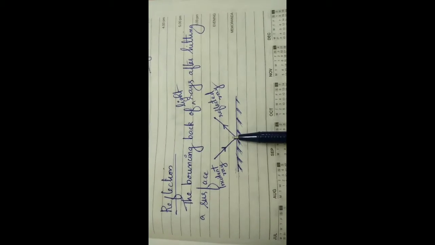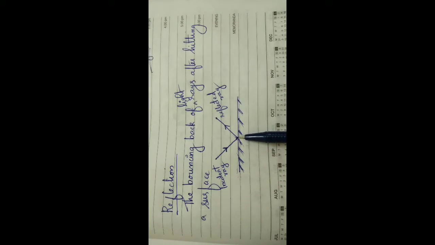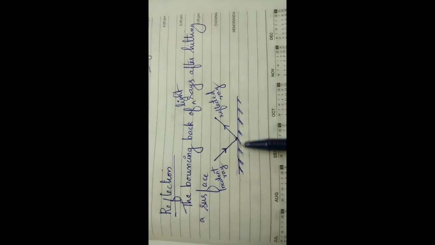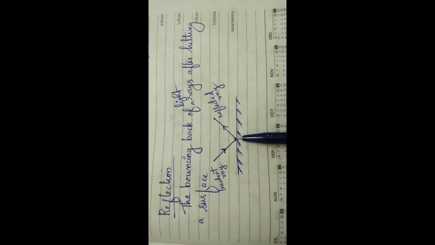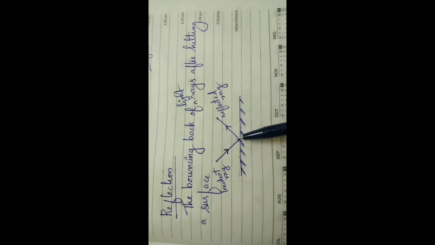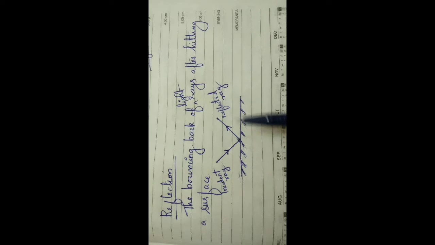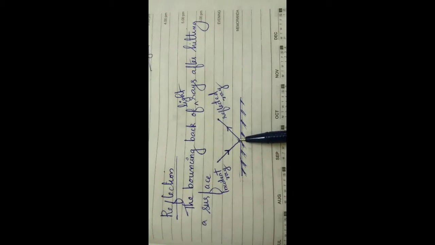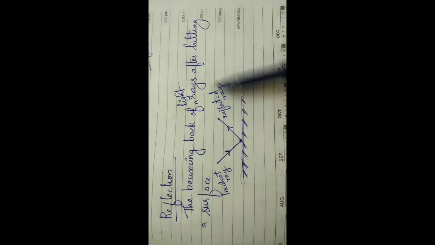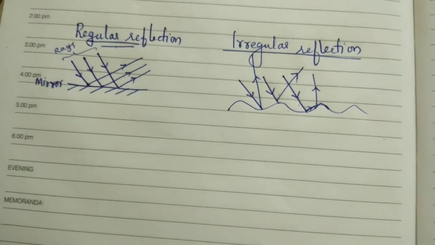So what is this ray called? The ray which is incident on the mirror is known as the incident ray. The light ray that strikes the reflecting surface is always known as the incident ray, and the ray which bounces back to the same medium after striking the reflecting surface is known as the reflected ray. Got it? Okay. Now you have studied reflection.